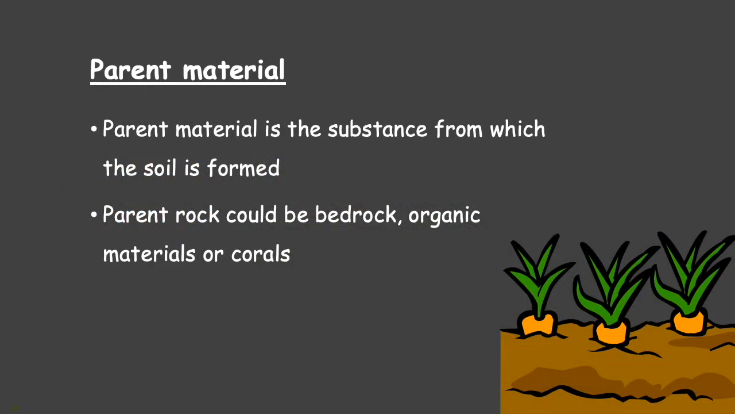First is parent material. Parent material is the substance from which the soil is formed. Parent rock could be bedrock, organic materials, or coral. So the parent material is the basis of soil formation. From it, the different types of soil were formed.